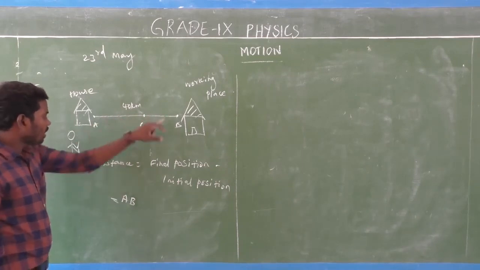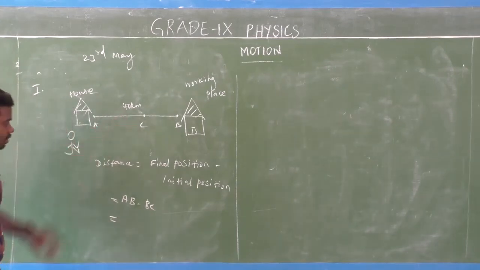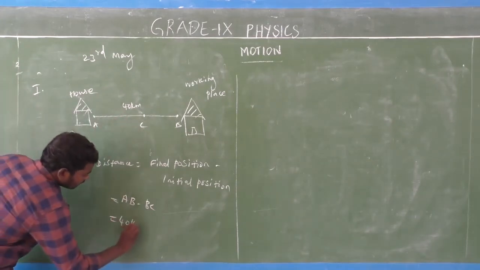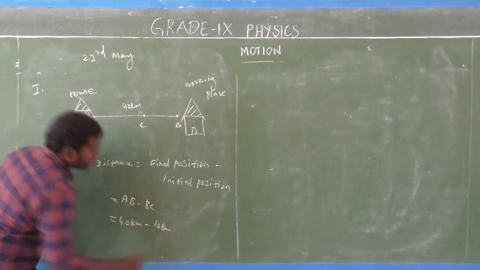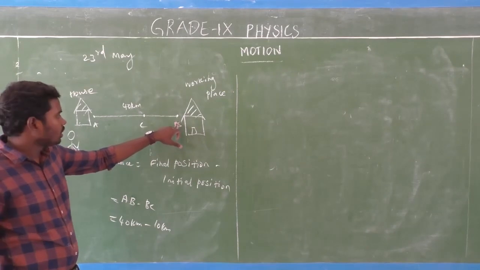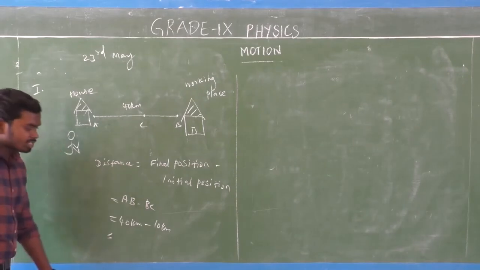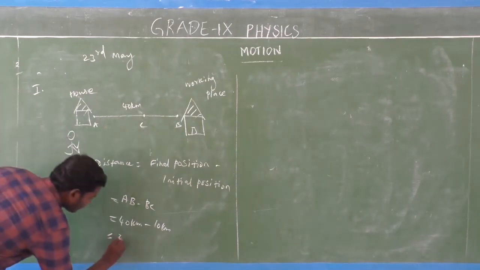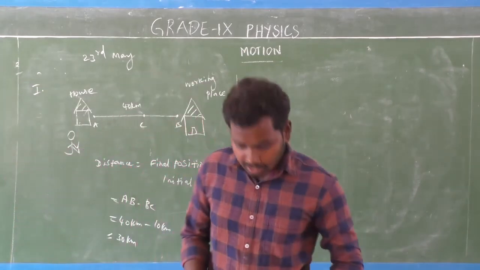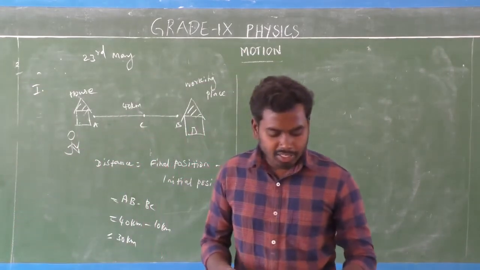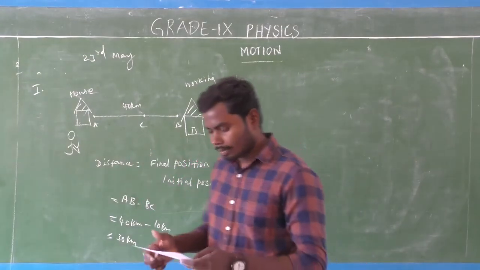AB is 40 kilometers, minus BC, which is 10 kilometers, because the worker again moves towards his house 10 kilometers. So 40 minus 10 is 30 kilometers. Displacement is equal to 30 kilometers. Which one is the answer? C is the answer for the first question.